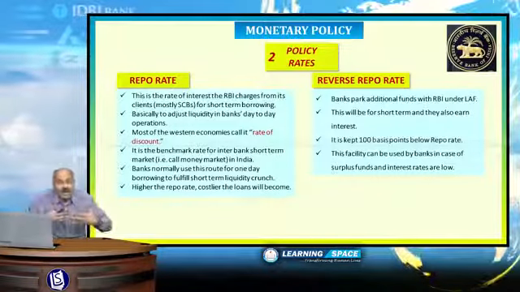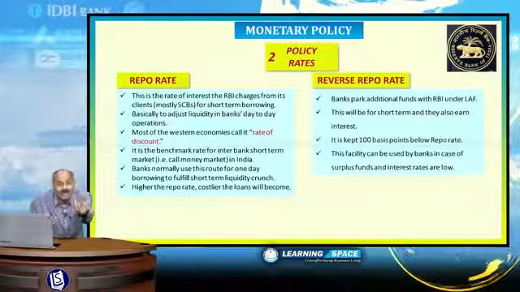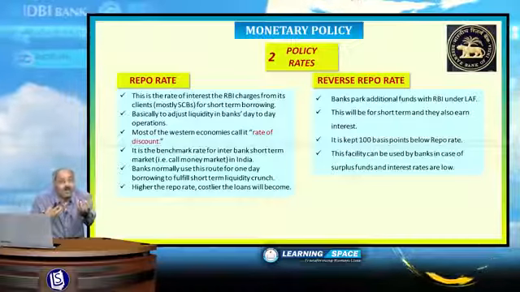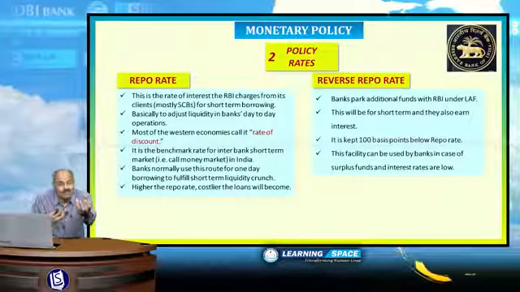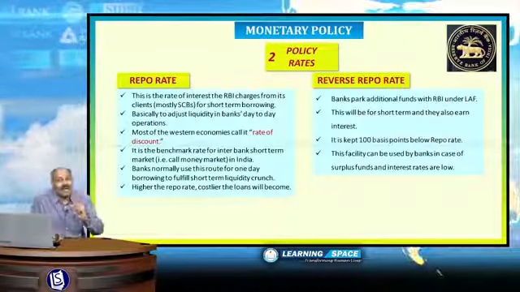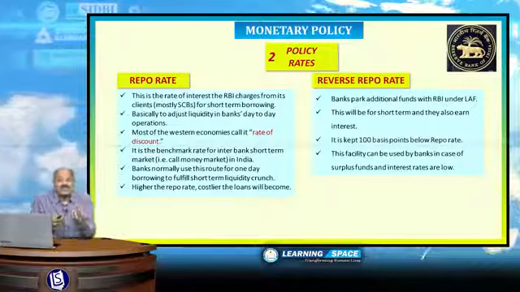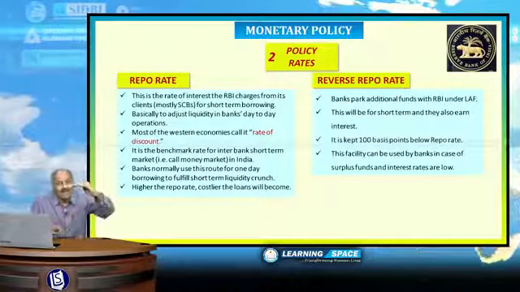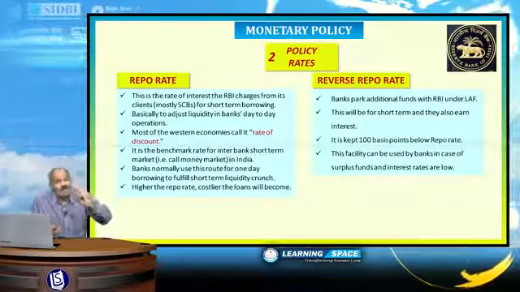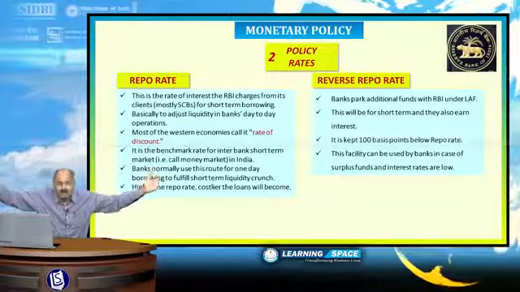One day banks may have more money. What will they do? They will park with the Reserve Bank of India and they will get some interest from Reserve Bank of India for short term. Please don't forget. And these two are part of liquidity adjustment facility, and under repo rate only banks can access up to certain limit only from RBI, and please don't forget, repo rate is the rate which gives a signal to the overall interest rates in the market.